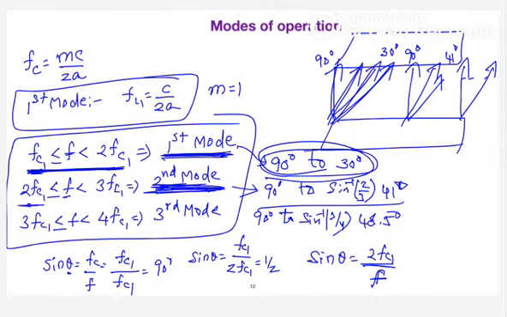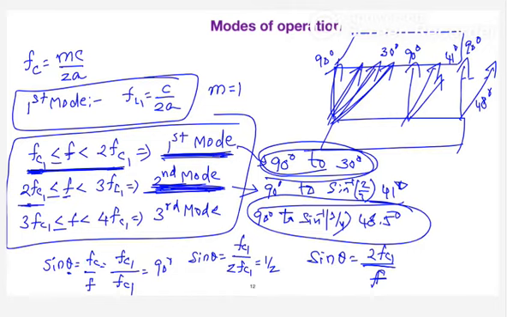When you go to the third mode, the wave angle range is much more compressed. So you can have the wave angle range from 90 degrees to 48 degrees approximately. So what is the observation here? As the mode number increases, the wave angle range decreases, which means that the wave can enter over a small range when you go to the higher order modes.